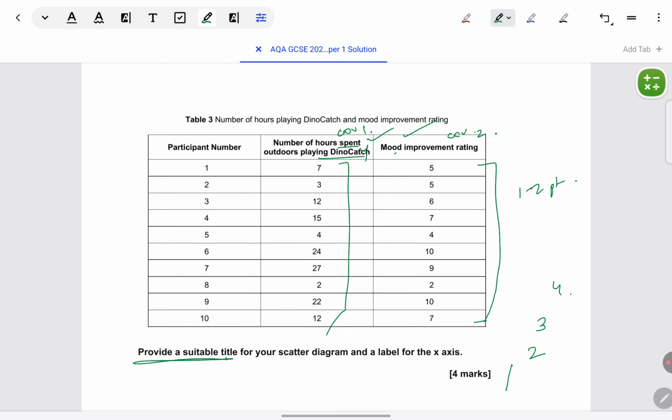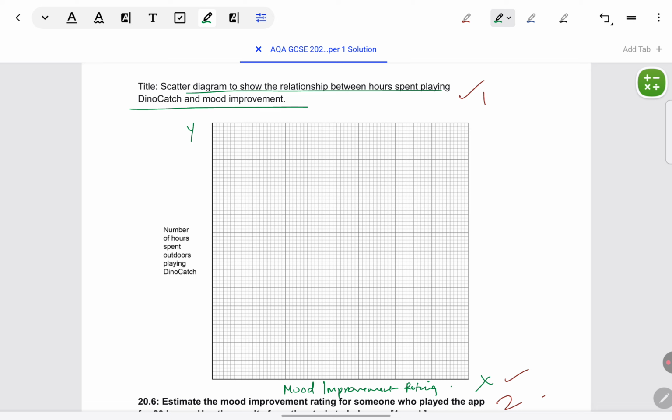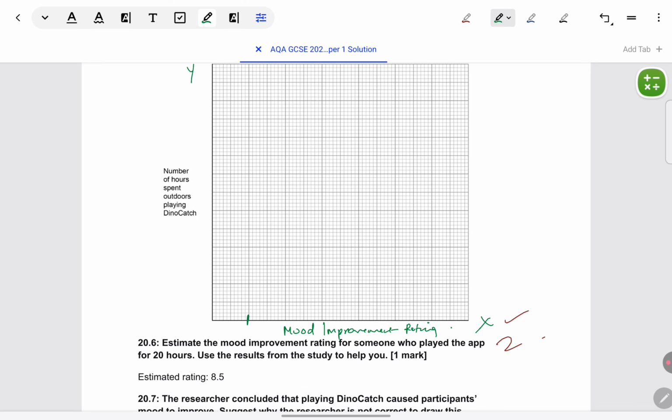Number of hours spent playing dino catch. Hours are ranging from somewhere between 2 to 27. So something like a 5 to 10 point scale when the numbers are going up to as much as 27. I think 5 should be good here. So for mood improvement, we can take 2, 4, 6, 8, 10. I know it's messy, but I'm sorry, I'm in a rush. It's 10 last, so I'll end it at 10.